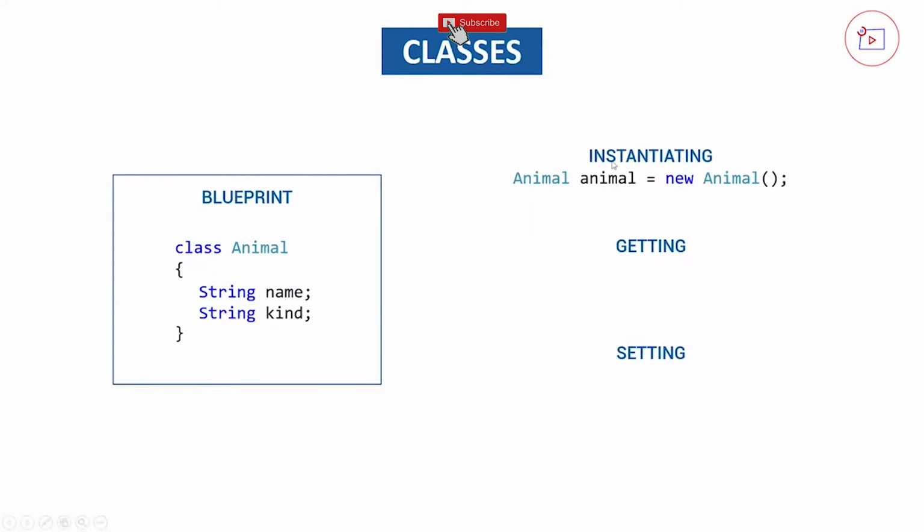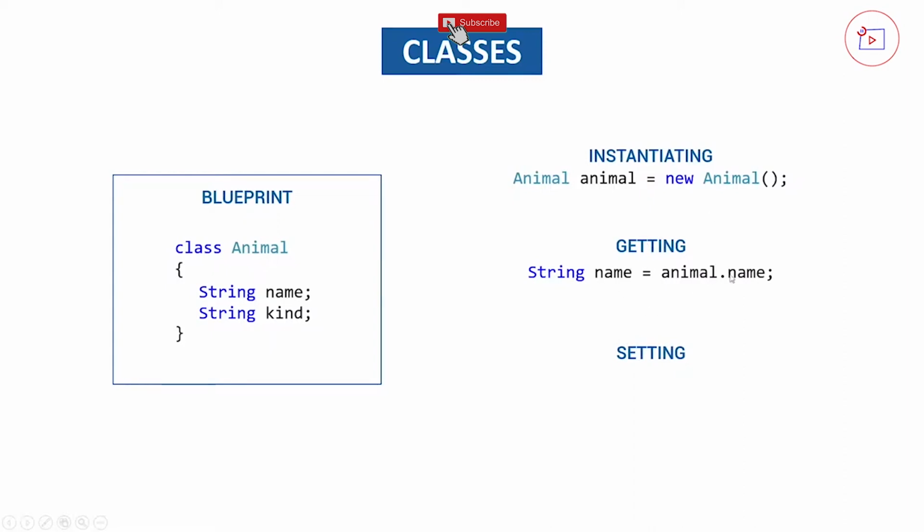To read values out of our animal class, we can use getters, and it's fairly simple. You take the name of the object that you just created, and then we use a dot, and then we can choose the property, field, variable, these are all the same actually, that we want to read.